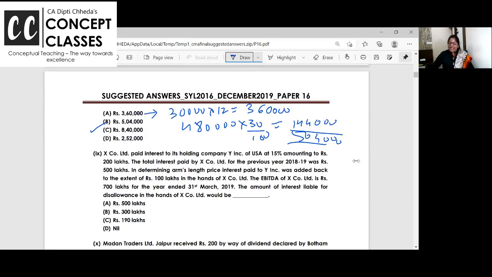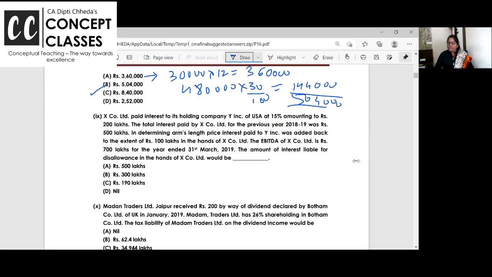Right? Exenco paid interest to its holding company, USA at 15%, and total interest was 500 lakhs. In determining arm's length price, Inc. has added back extent of 100 lakhs. IPTA is 700 lakhs. So how much interest is allowed?